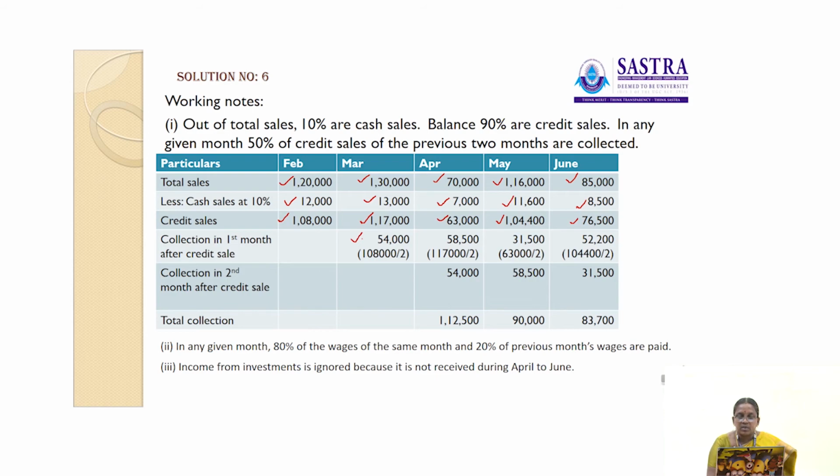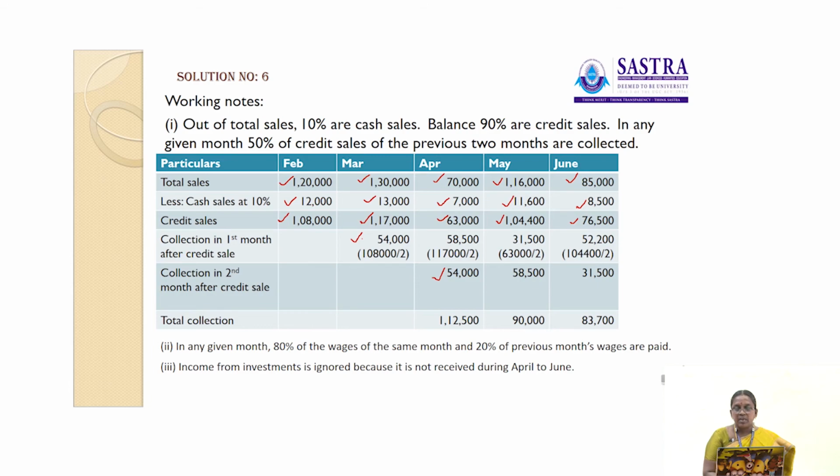So the total credit sales is 1,08,000. 50% of credit sales is paid in the month of March, and the remaining 50% is paid in the month of April. So 1,08,000 into 50%, 54,000 collected in the month of March, and the remaining 54,000 collected in the month of April. Then again, next, 1,17,000.